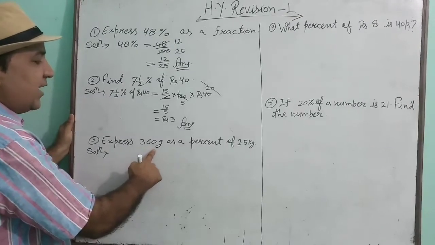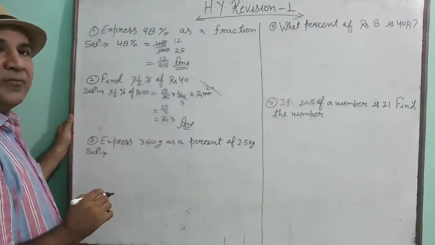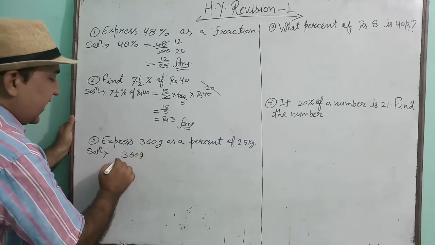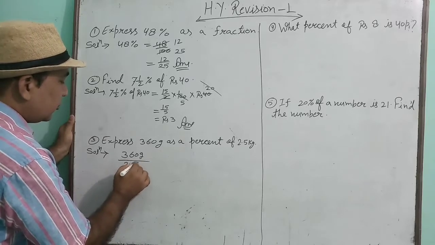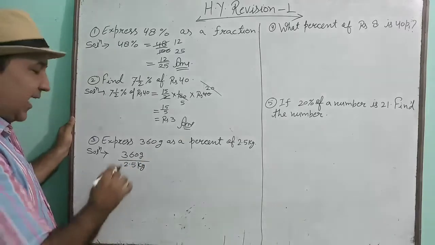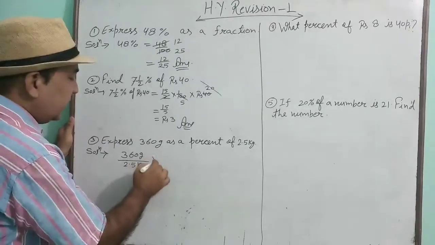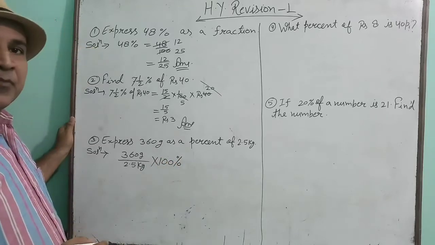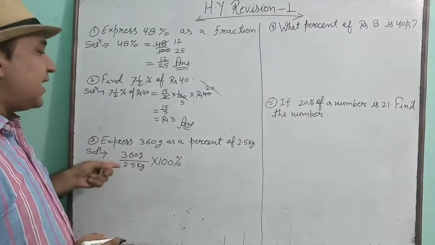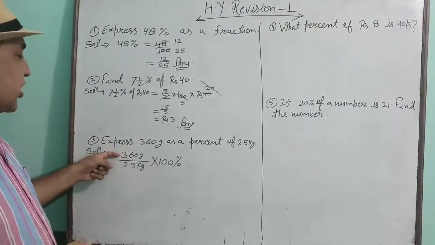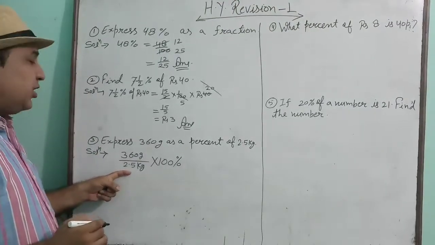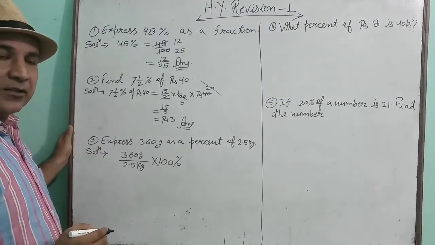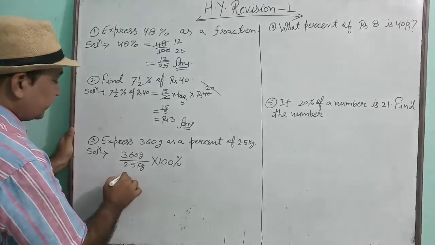Express 360 gram as a percent of 2.5 kg. See children, 360 gram out of 2.5 kg. And you have to convert it into fraction, then it will be multiplied by 100%. You have to convert this number as a percentage. 360 out of 2.5 is converted into percentage, so it will be multiplied by 100%. Now solve and get your answer.